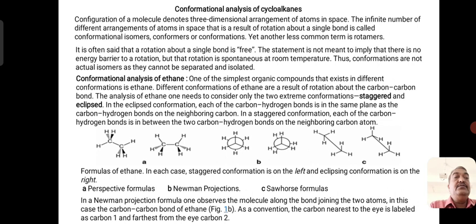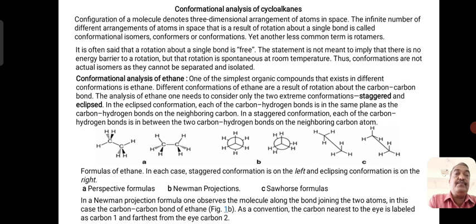Then we will come across another important terminology for your topic, that is conformation analysis of cycloalkanes. So what is the meaning of conformation? Conformation and configuration almost sound like the same word, but configuration is representation of the electron system, number of electrons in a molecule by a certain set of rules.